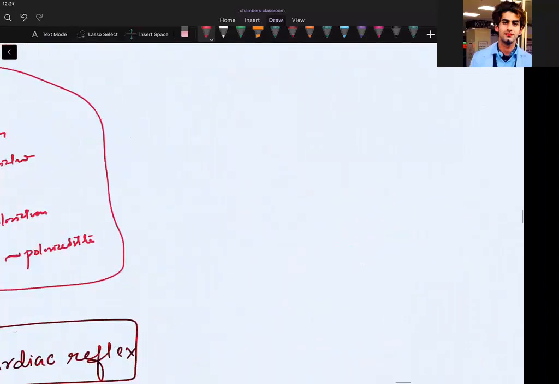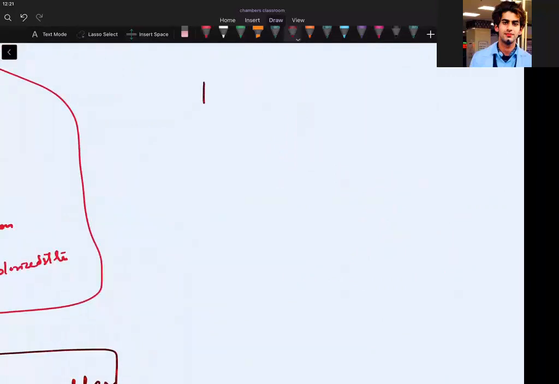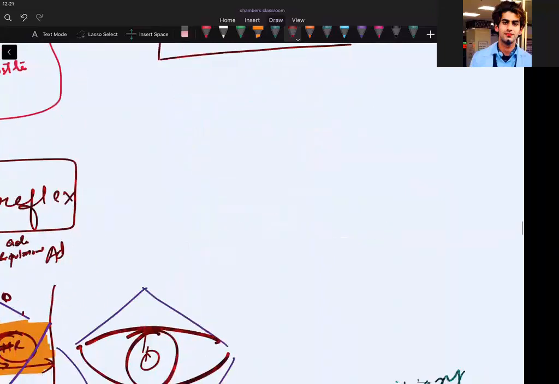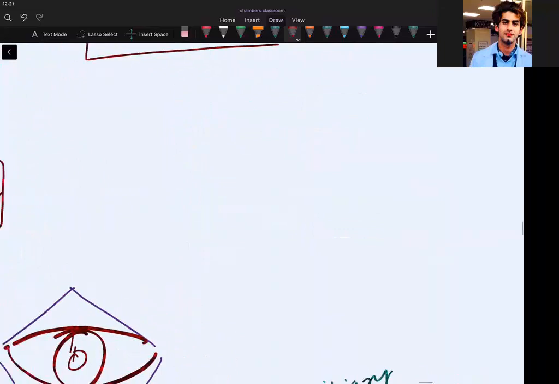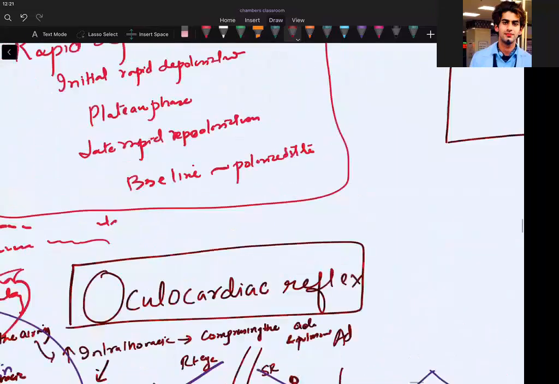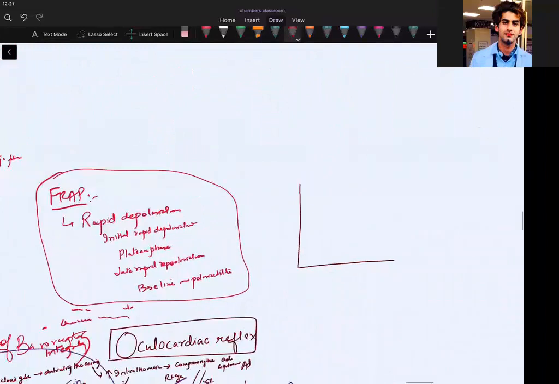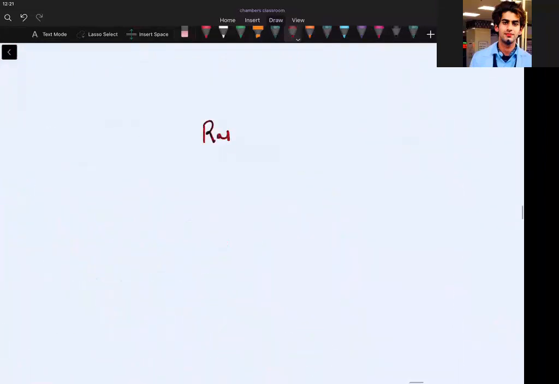Take a clean pen in your hand, like this clean pen, and make a graph like this. Let me first make you understand, otherwise you will get confused. Let me take one by one. Let me first let you understand. Rapid depolarization, guys.